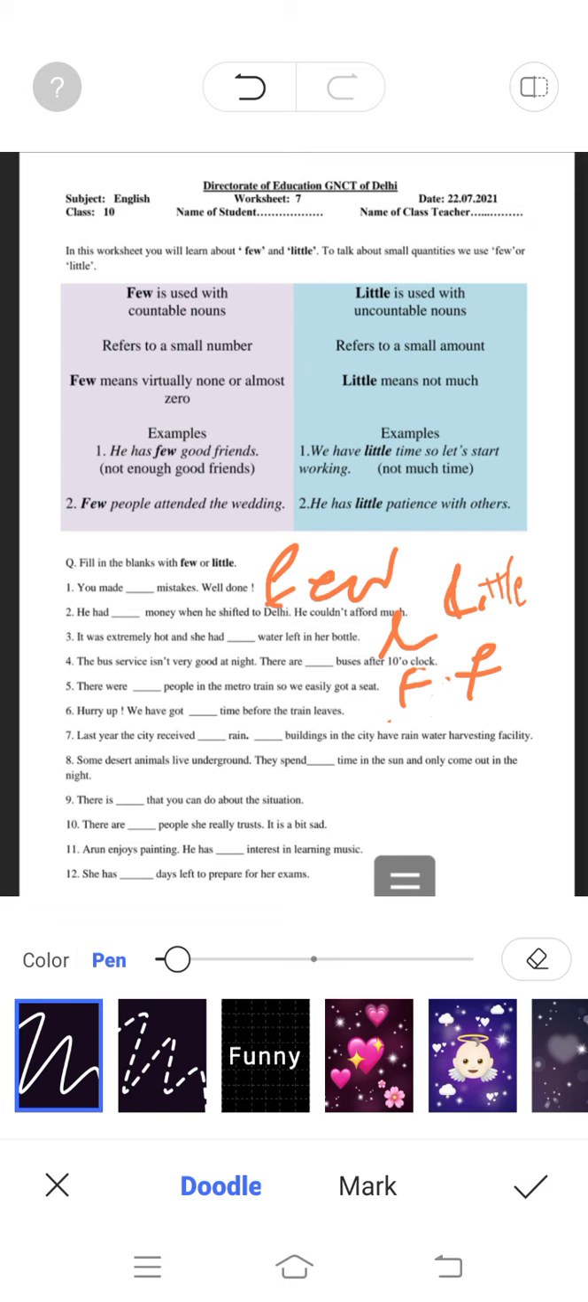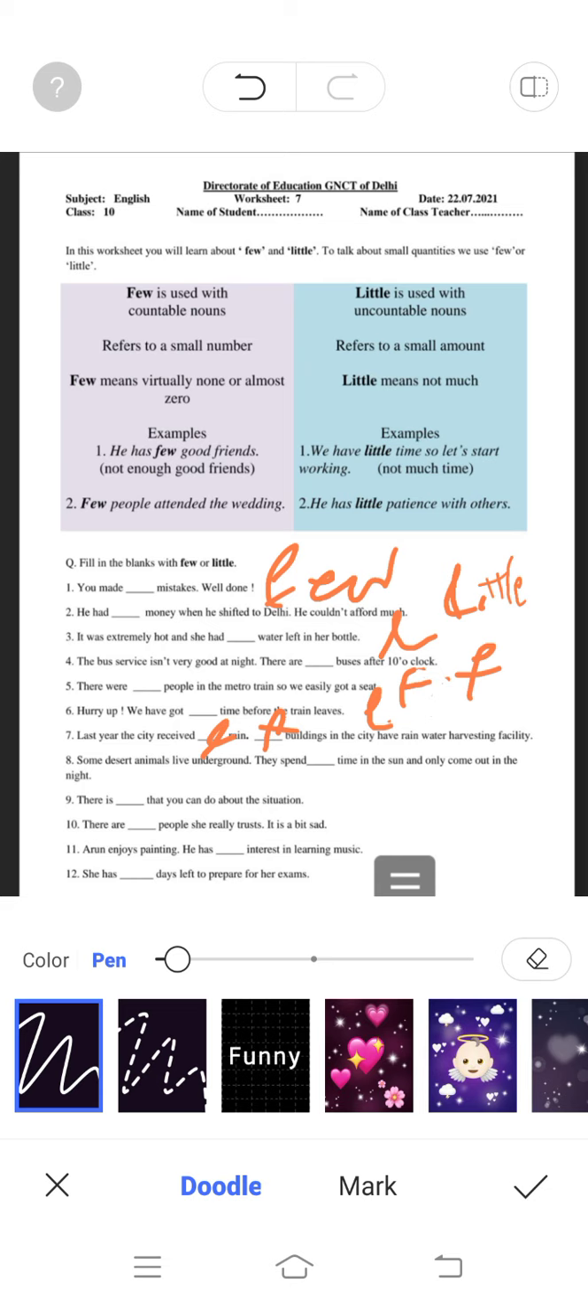Hurry up, we have got little time before the train leaves. Of course, time cannot be counted. Last year the city received little rain. Few buildings in the city have rainwater harvesting facilities. Now rain cannot be counted and buildings can be counted.